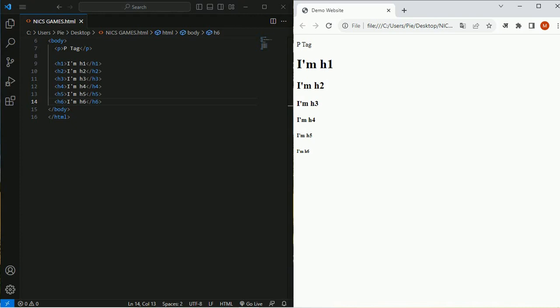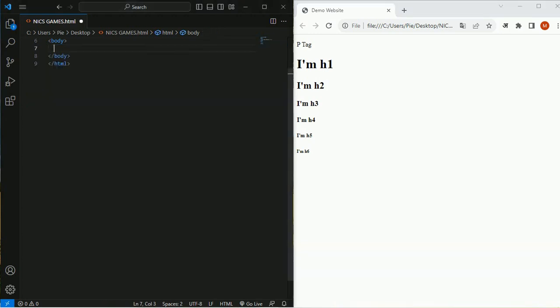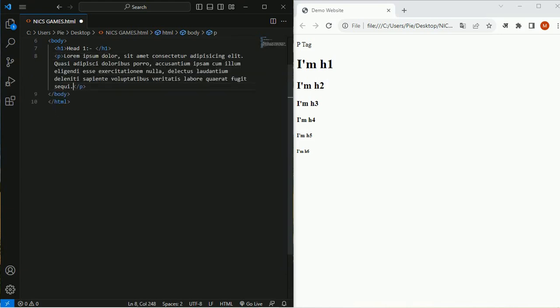Now if you want to create a very basic web page that just has heading and paragraph, heading and paragraph, like your notebook, you can use the p tag and the h tags, or any h tag combinations as you want. If I delete it all, let me show you a demo for a second. First, let me create a heading with h1, and let's say it's my first heading. For this heading I'm going to write a paragraph.